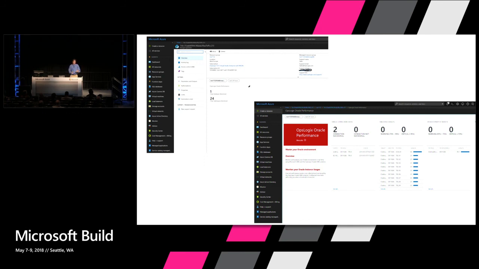We're working on improving it so that a managed application can actually customize the user experience that a customer sees. So if that managed application includes a workspace and includes a view definition that leverages some queries in that workspace, in this case, OpLogic up here in the front has a way to specify a tile for the number of Oracle machines monitored, and allows that to drill into a very customized dashboard that they've built as part of their managed app, part of their service that a customer can get to and can view.